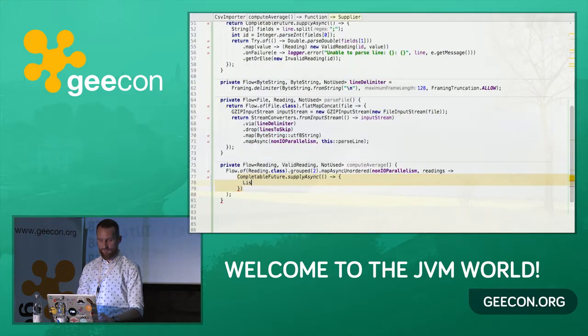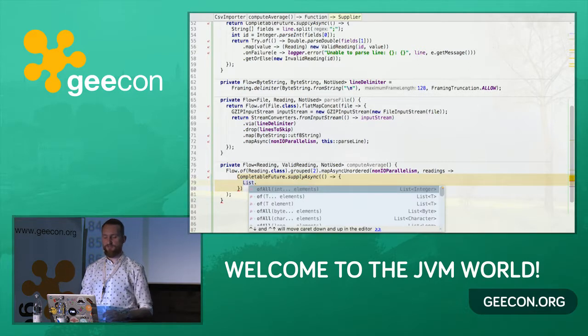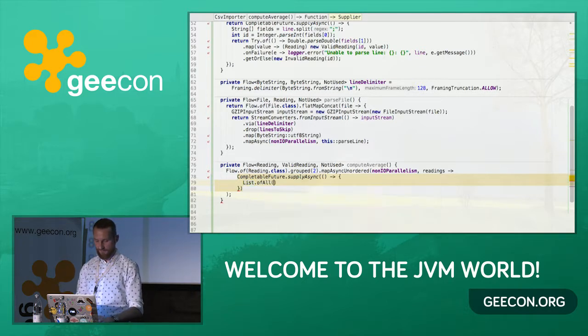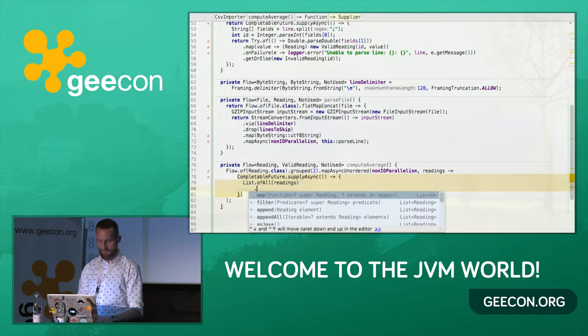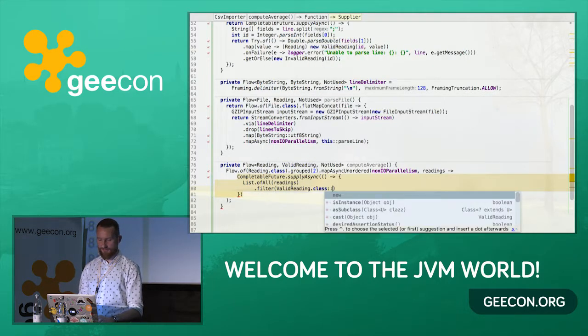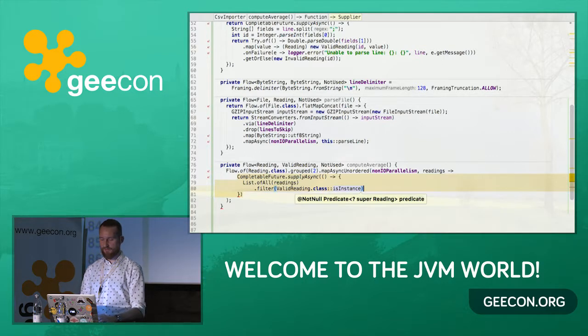So here's the next place I'm going to use Vavr. I'm going to use a List from Vavr, which basically has better capabilities for streaming behavior, so you don't have to write stream and then collect to something every time. So I can take the readings. I can filter them using the isInstance method from the ValidReading class.